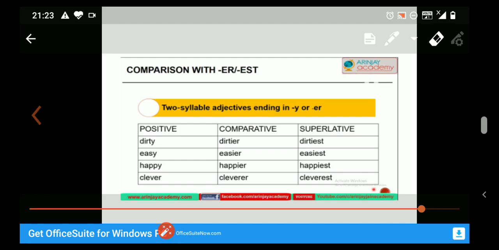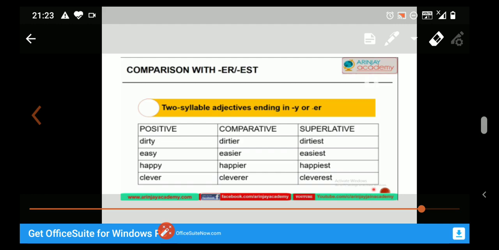Next, comparison with ER and EST and how to form the comparative and superlative. Two syllable adjectives ending in Y or ER. See the examples. Dirty, dirtier, dirtiest. Easy, easier, easiest. Happy, happier, happiest. Clever, cleverer, cleverest.